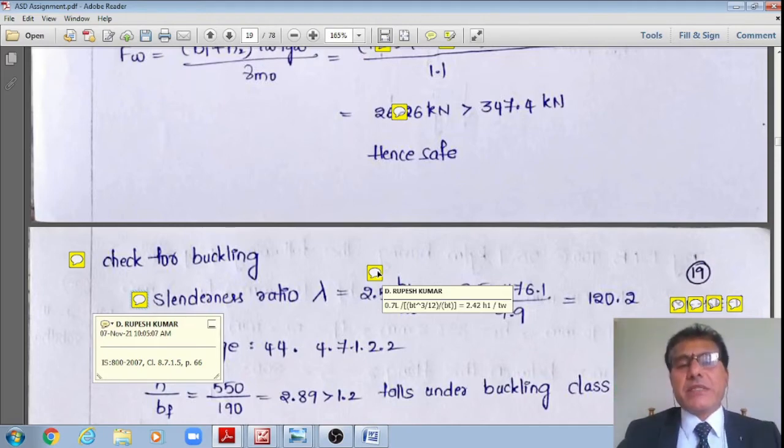Taking this ratio under the square root, the minimum radius of gyration is T divided by root 12.